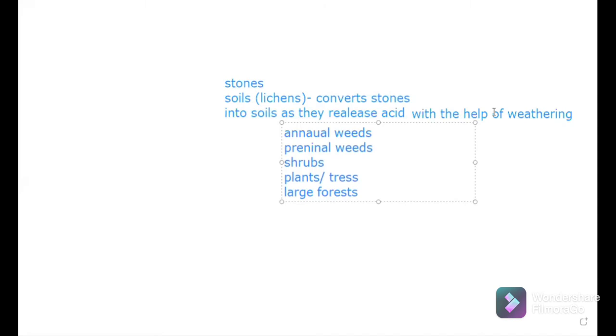So here lichen is the first pioneer community, and the large forest is the climax stage, and annual weeds, perennial weeds, and shrubs or plants and trees are the sterile stage. So this is the example of ecological succession.